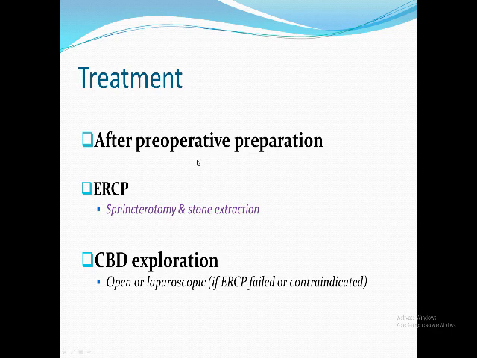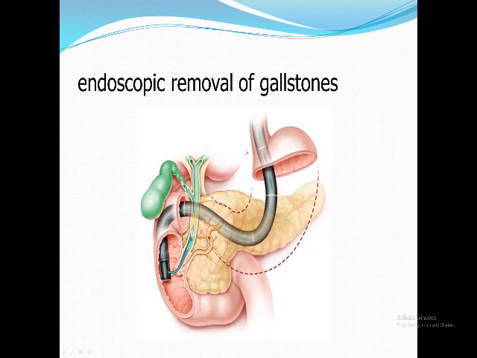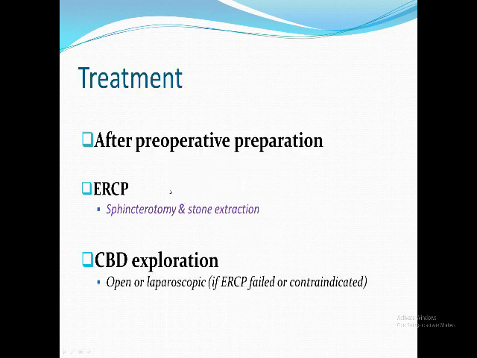After this preparation, the treatment of choice is ERCP, sphincterotomy, and stone extraction. With the endoscope like that, which is a side viewing one, we can visualize the opening here. We can pass a knife and cut the sphincter, so the lower end is open like that, so I can introduce a Dormia basket or Fogarty catheter to extract the stone. So the treatment of choice is sphincterotomy and stone extraction.